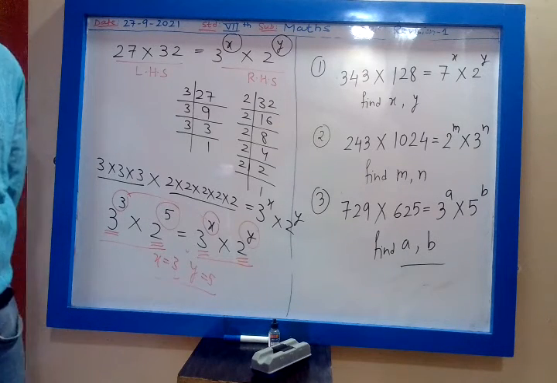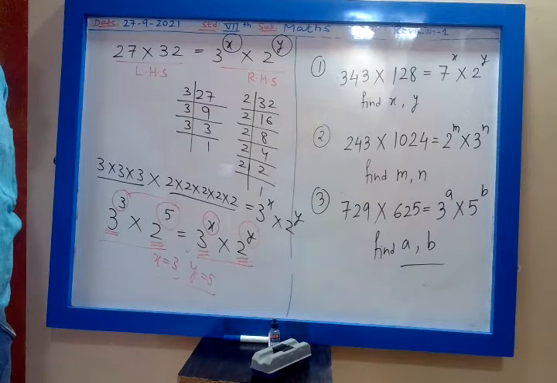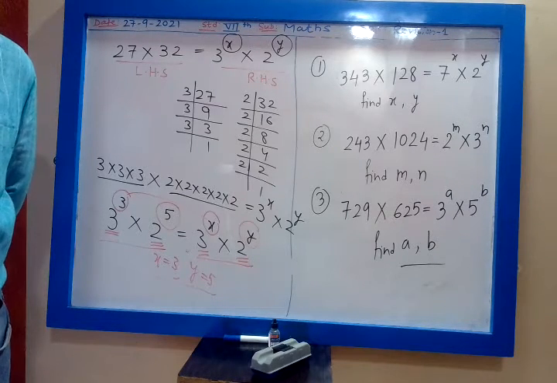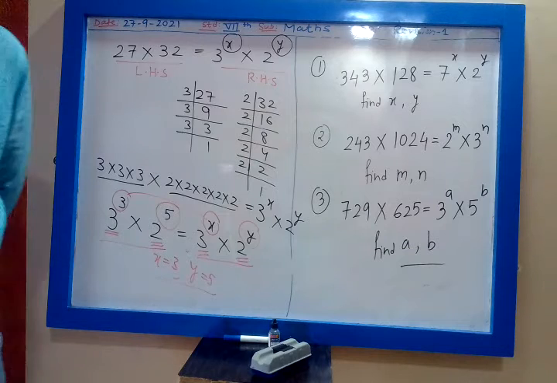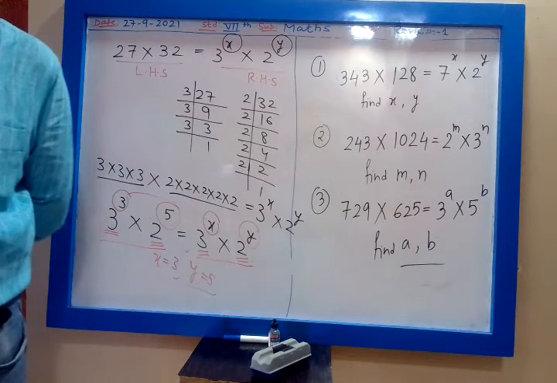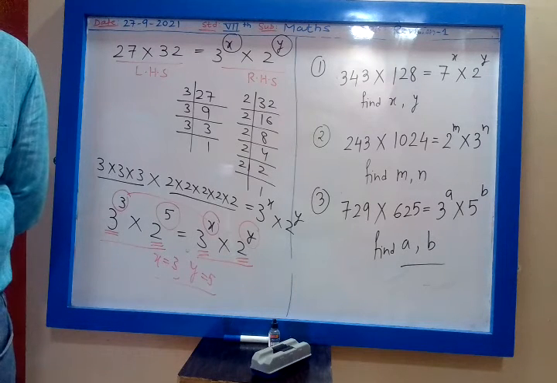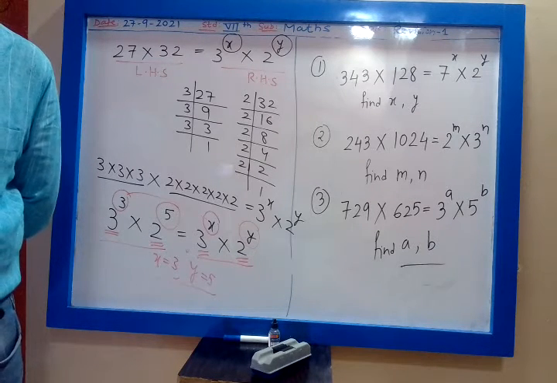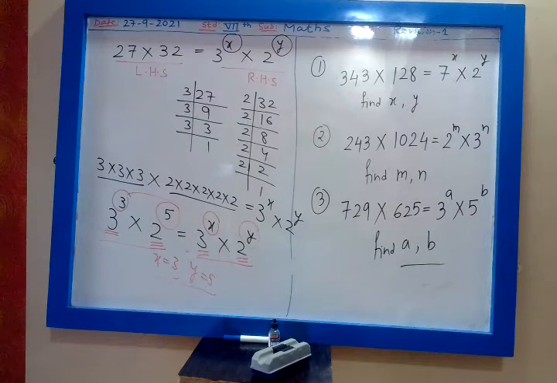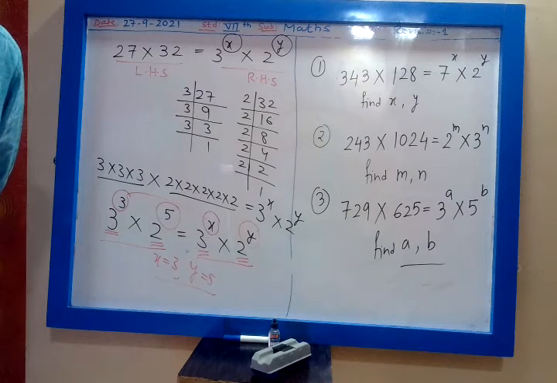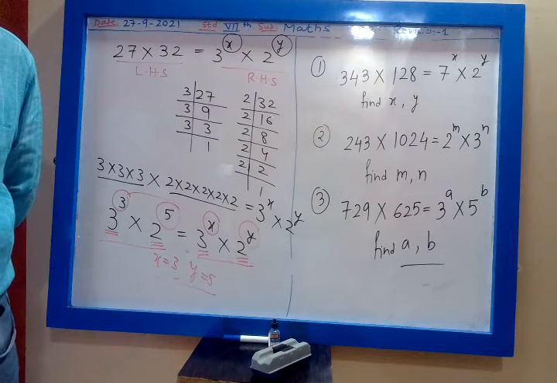First one, x is 3, y is 7. Yes. Chalo, send me the answer. Tapasya Kumawat, x is 3, y is 7. Shreya Veera, x is 3, y is 7. What about others, my dear? Give the answer. Veer Gupta, x is 3, y is 7. Okay. What about others?